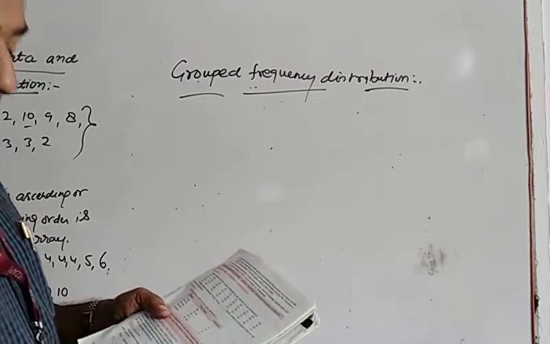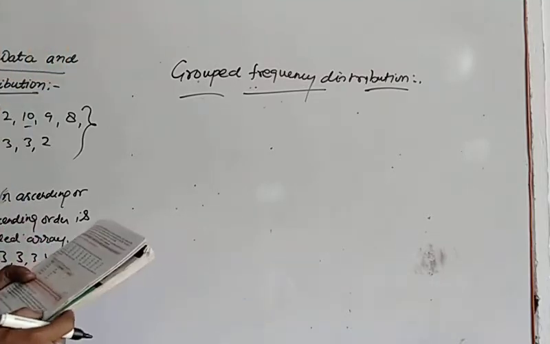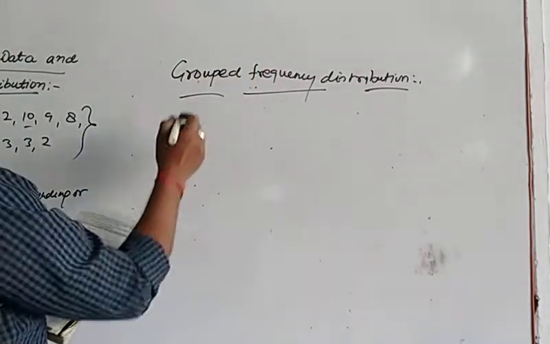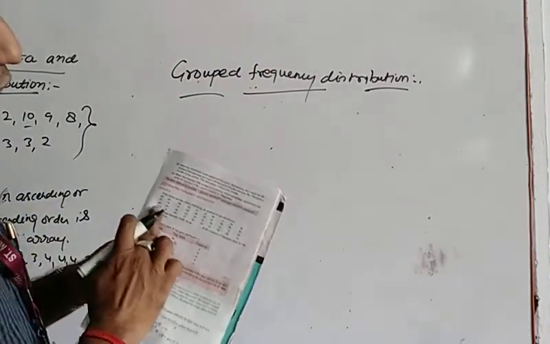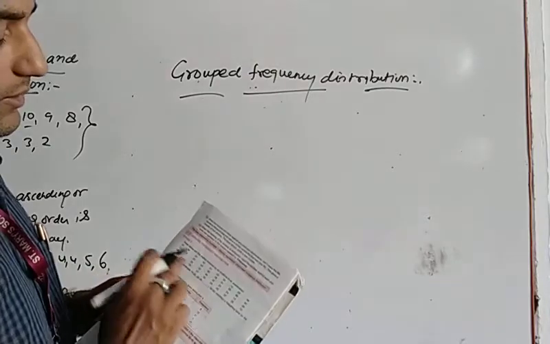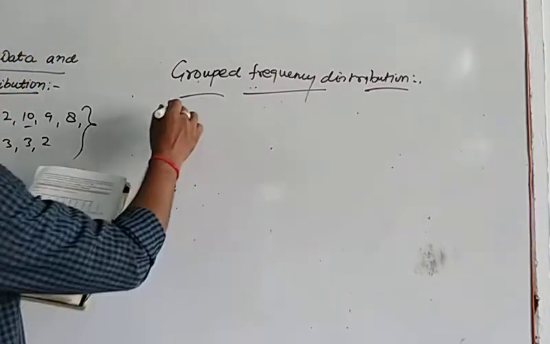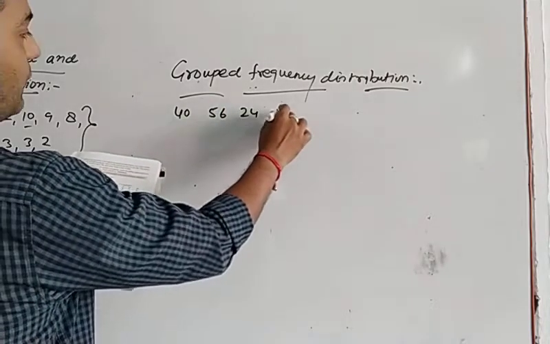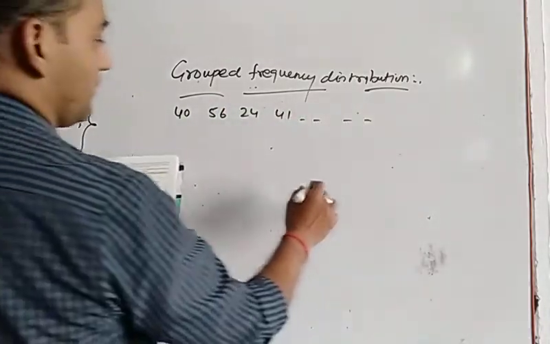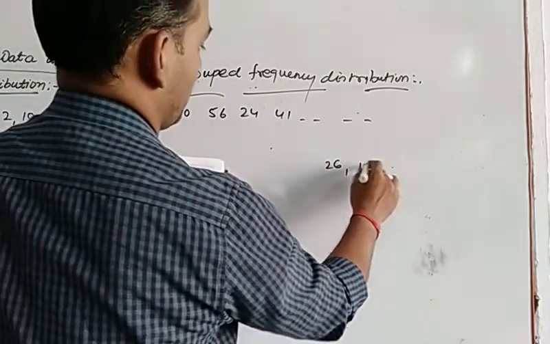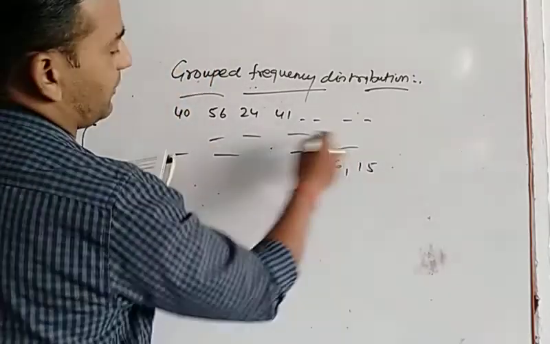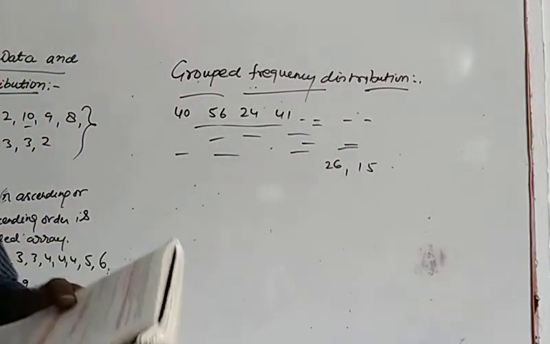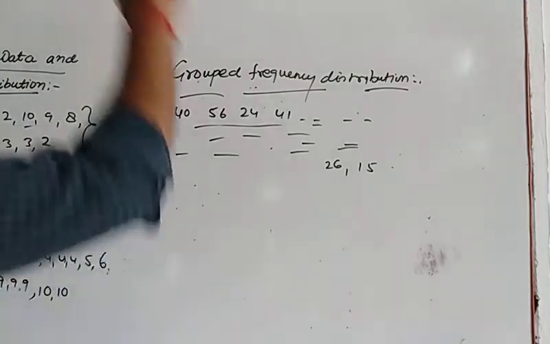In your books you can see: given below are the marks obtained by 40 students in an examination. Here the marks of 40 students are written. I will not write all these marks. It is something like 40, 56, 24, 41, something like that we have written. After that we have 26, 15, some data is given. Okay, marks of the 40 students is given. So the frequency table for the given distribution, see, every time it is not possible to write all the things.